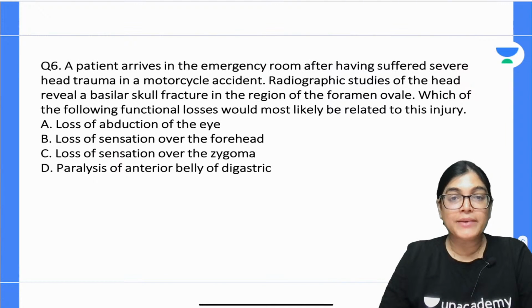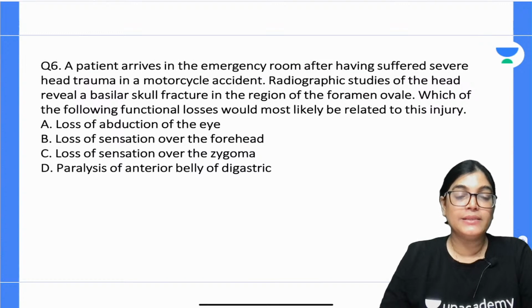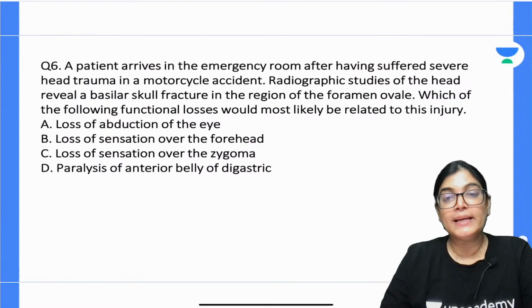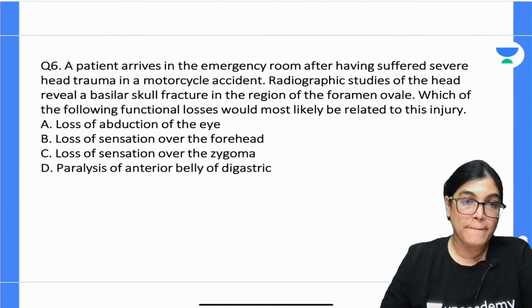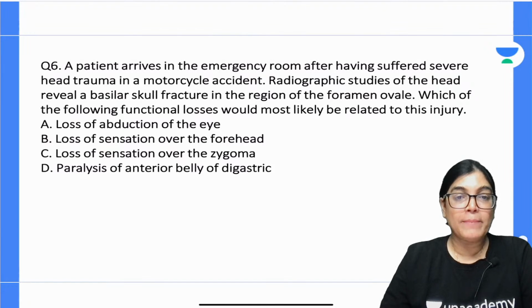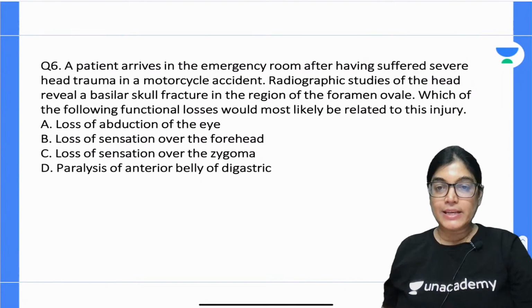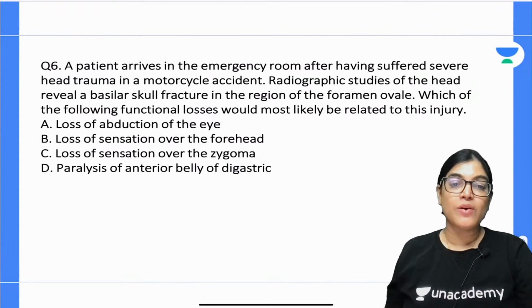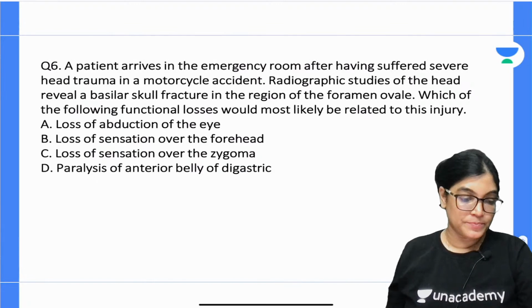A patient arrives in the emergency room after having suffered severe head trauma in a motorcycle accident. A radiographic study of the head reveals a basilar skull fracture in the region of the foramen ovale. Which of the following functional losses could most likely be related to this injury? Option A, loss of abduction of the eye, loss of sensation over the forehead, loss of sensation over the zygoma, paralysis of the anterior belly of the digastric muscle.